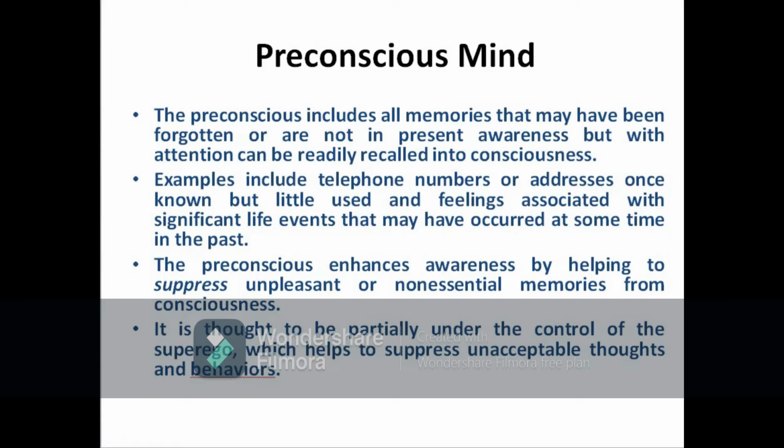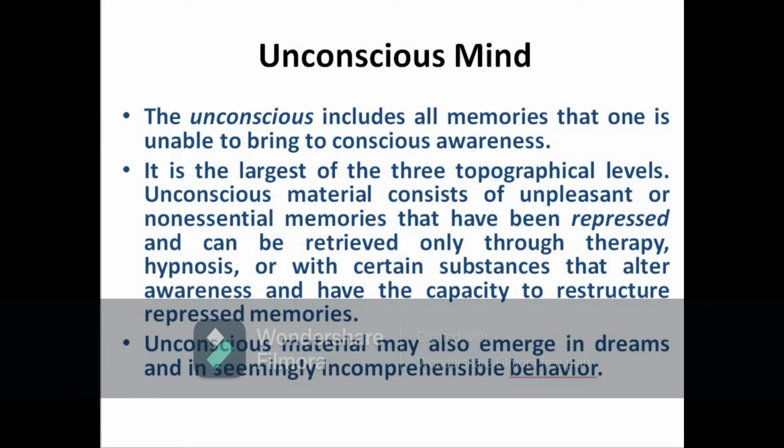As I already mentioned, the conscious mind is always under the control of the ego. Here the preconscious mind is under the control of the superego, which helps to suppress unacceptable thoughts and behaviors. Now let's see the third part, that is the unconscious. This includes all memories that one is unable to bring to conscious awareness. This is the largest of the three topographical levels.